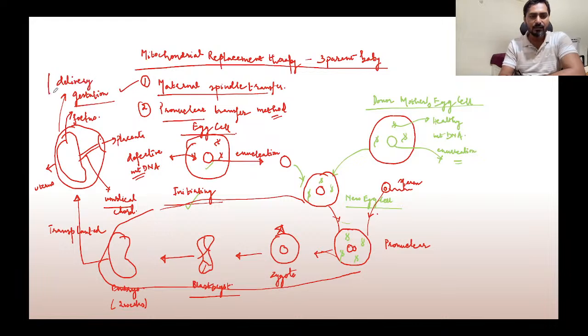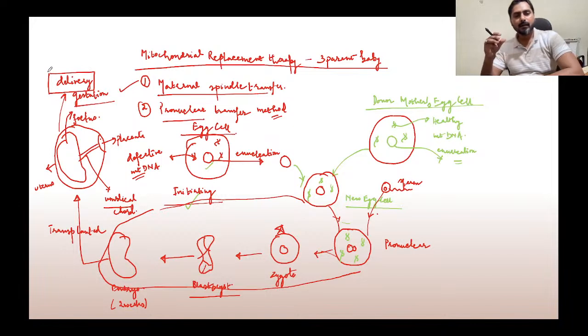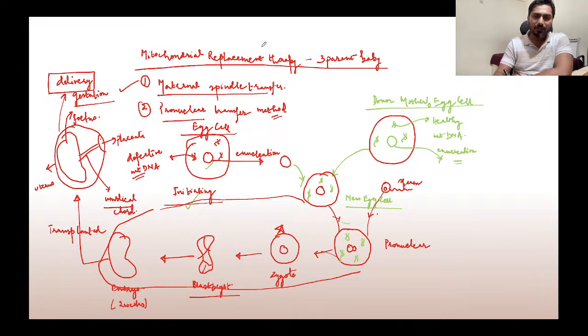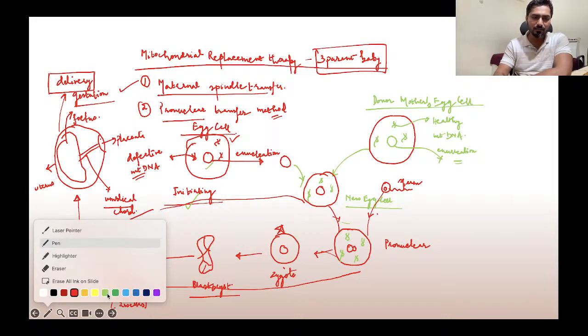So this is, in a nutshell, the maternal spindle transfer. What we are doing here is manipulating the mother's egg cell itself. And why are we calling it a three parent baby? It is because you can see from this diagram that the zygote that is being formed here has nuclear DNA from this mother. Just to complete this diagram,